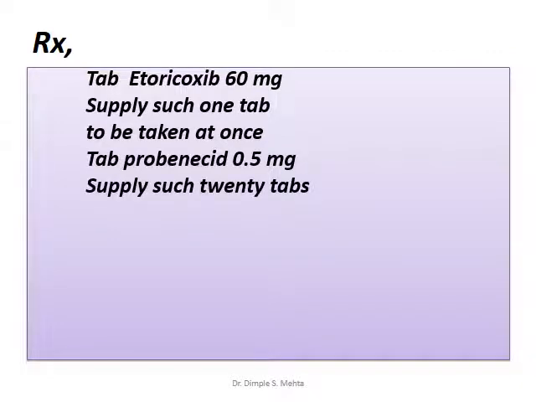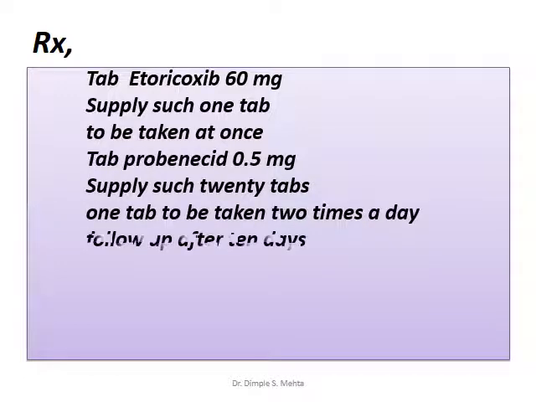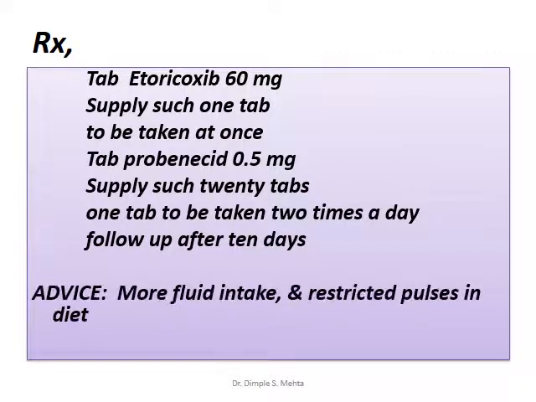She can be considered for more excretion. So probenecid 0.5 g, supply such 20 tablets. 1 tablet to be taken twice a day. Call her for follow-up after 10 days. Advice for more fluid intake and pulses in the food should be restricted. Obviously, she is a female patient, so we cannot ask her about alcohol. Usually she would not be an alcoholic.